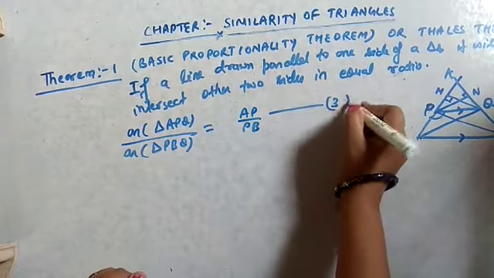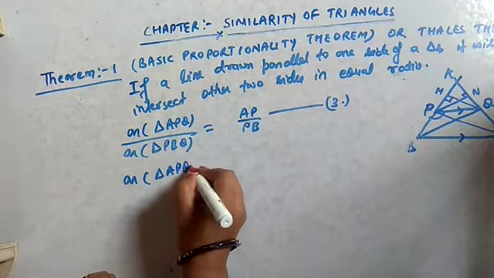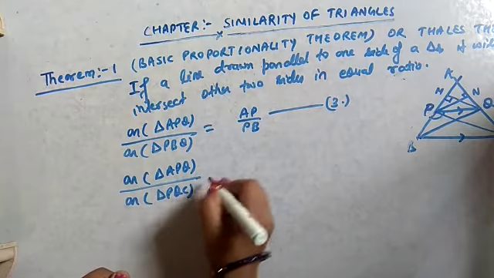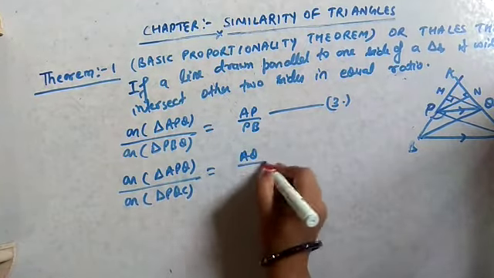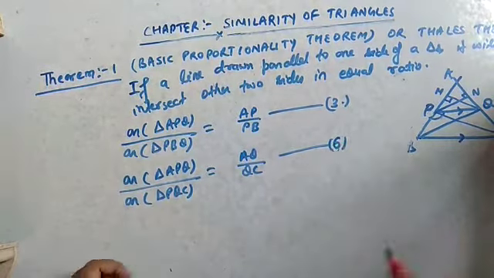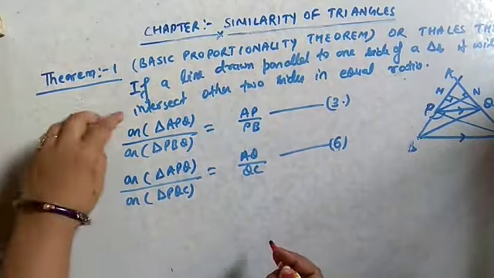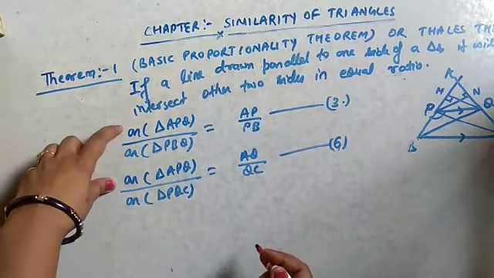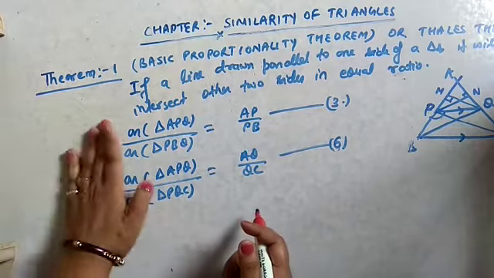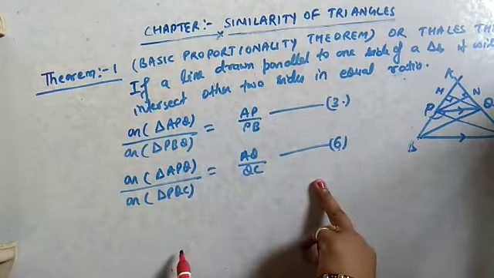This was the third equation. And then area of triangle APQ by area of triangle PQC equals AQ by QC. This is the sixth equation. So see, in these two equations, in the LHS part, the numerator is the same. If we make their denominators also equal, then the LHS part becomes equal and then we can say that RHS will also be equal.